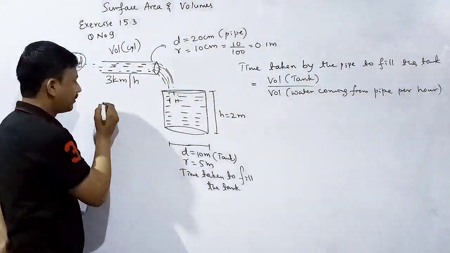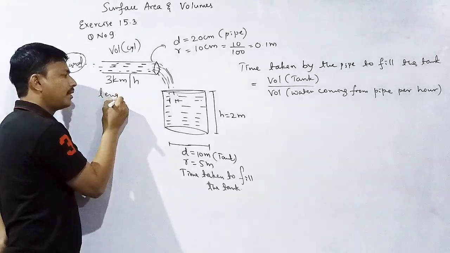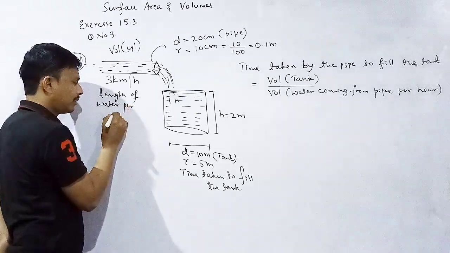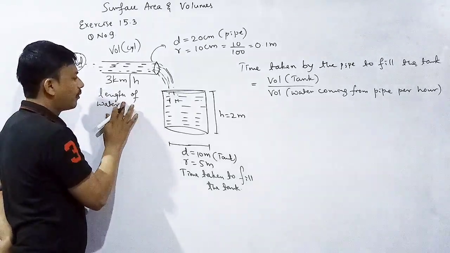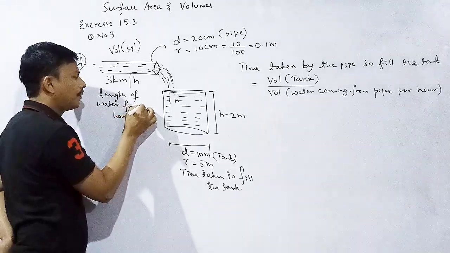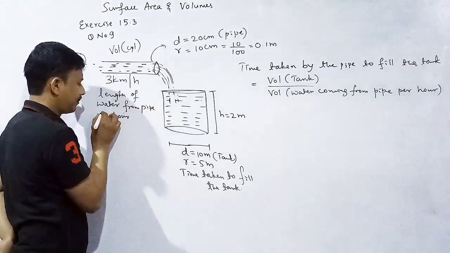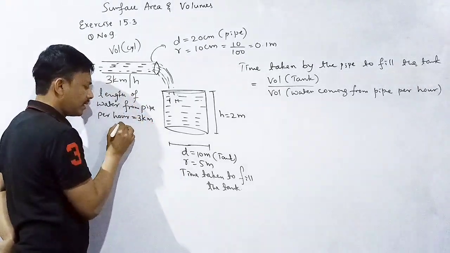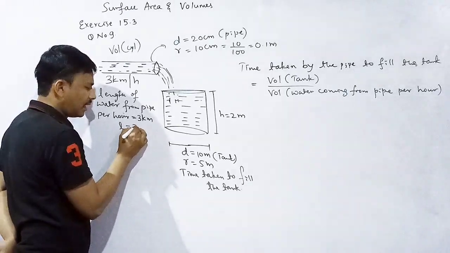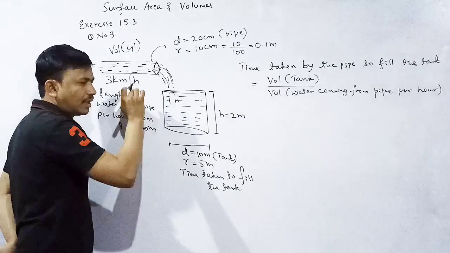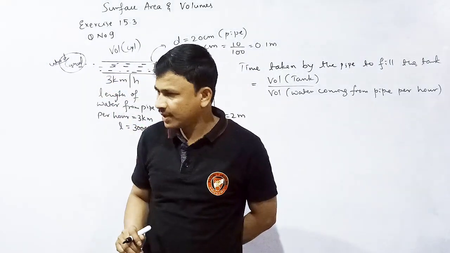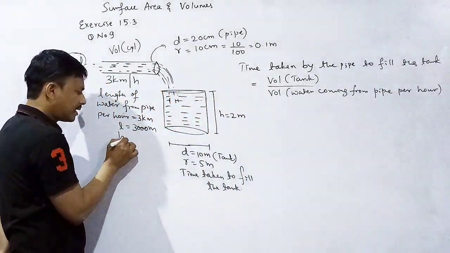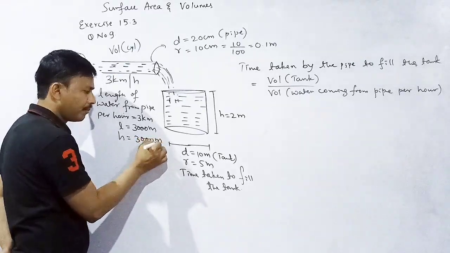Then what is the length of the water per hour? Length of water from pipe per hour is equal to how much? 3 kilometer. That is nothing but 3000 meter. The length of the pipe is nothing but the height of the pipe. Therefore H is equal to 3000 meter.